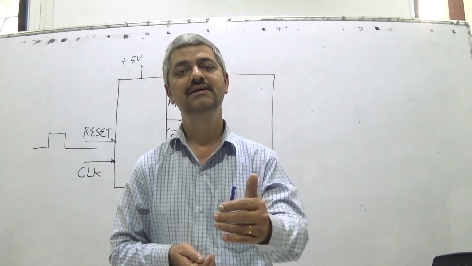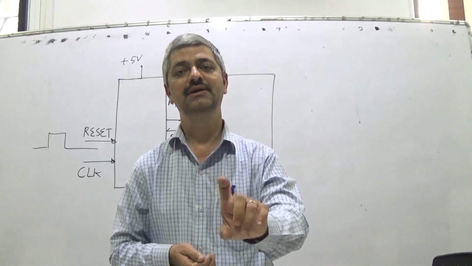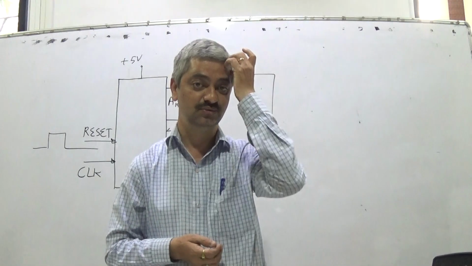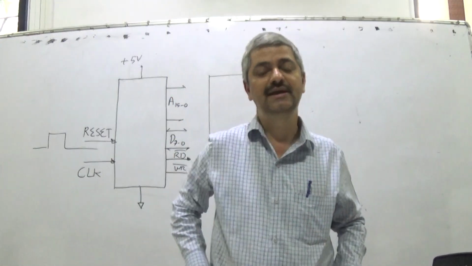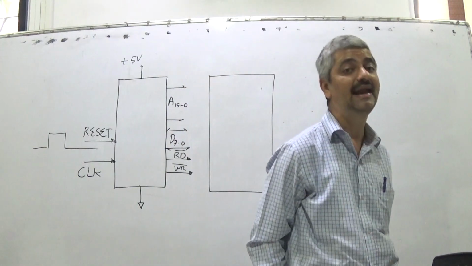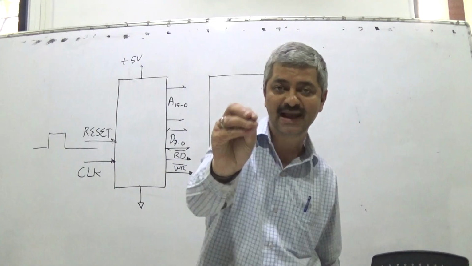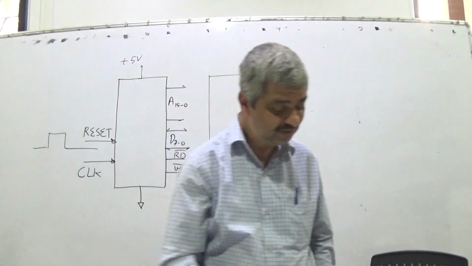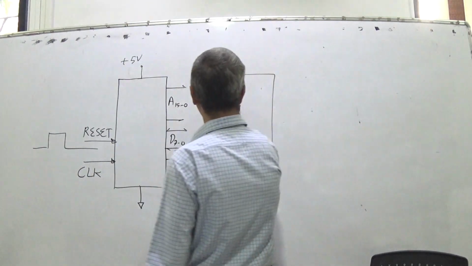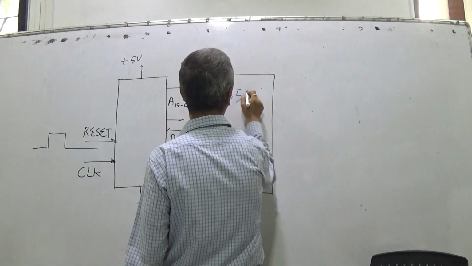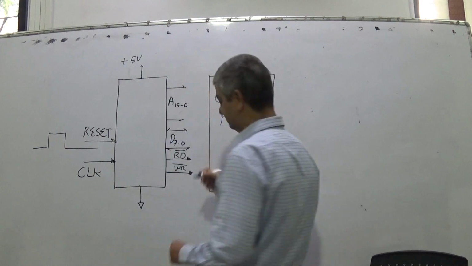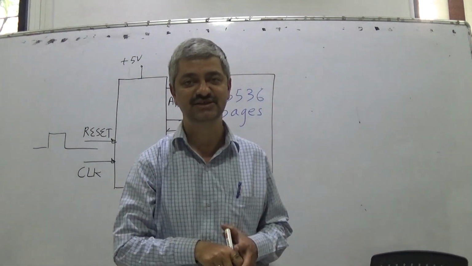The memory is just like a notebook. I'm trying my level best to make it too simple. On every page of the notebook, how many data lines are there? 8 data lines. So the microprocessor is going to access this memory, which has 65,536 pages.